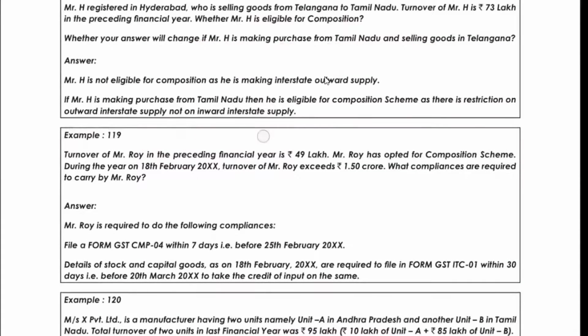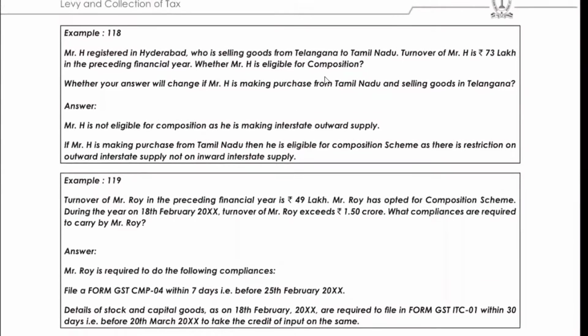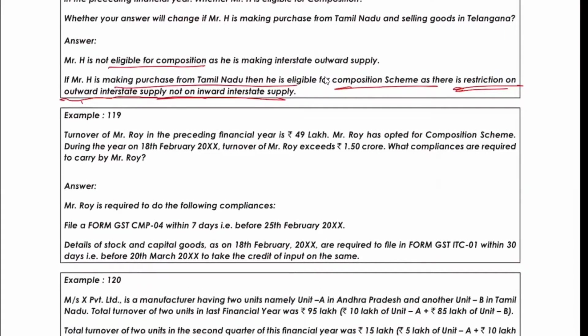So he's not eligible for outward interstate supply, but purchasing from Tamil Nadu is eligible for the composition scheme because there is no restriction. There is restriction on outward interstate supply, not on inward interstate supply. Correct. Now let's see the next one.